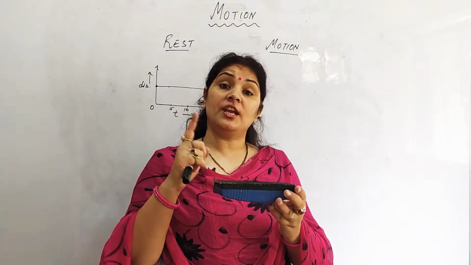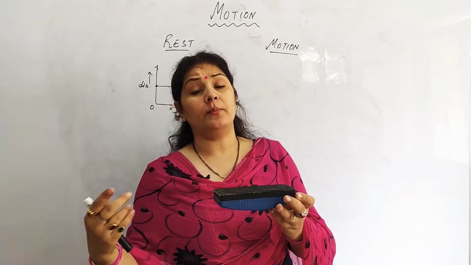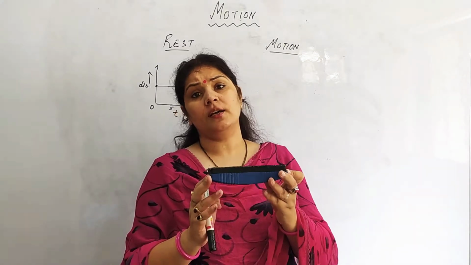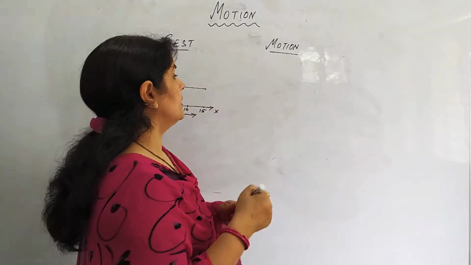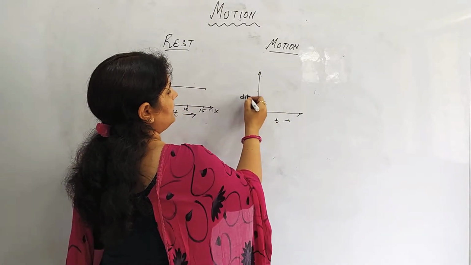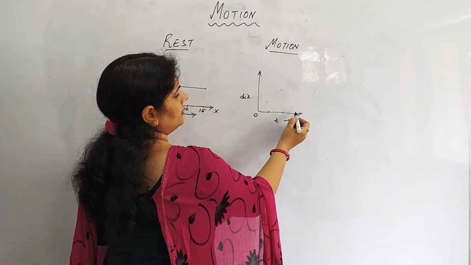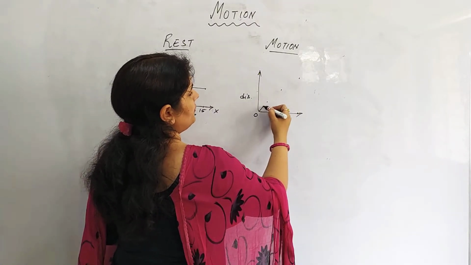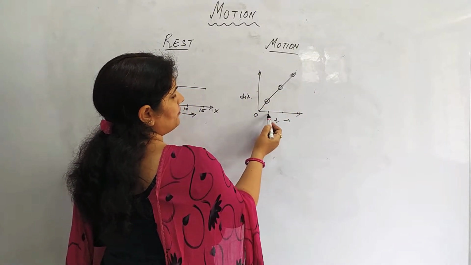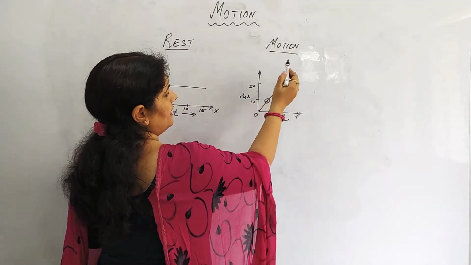If the surroundings of the object are changing with respect to time, then we say that the object is in motion, right? Say suppose a body was kept here, and after 1 second it was here, after 2 seconds it was here, after 10 seconds it was here. So if we draw all these points, after 5, after 10, after 15, suppose it was at 10, then at 20, then at 30.